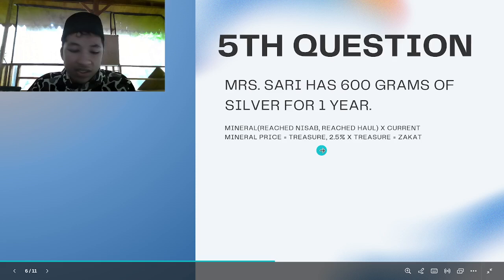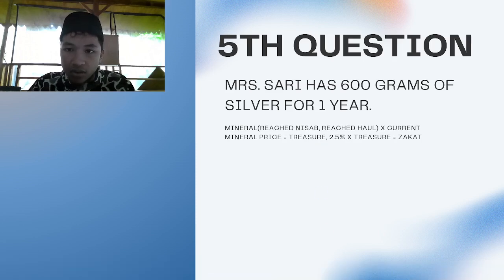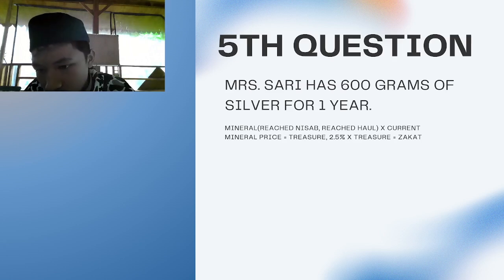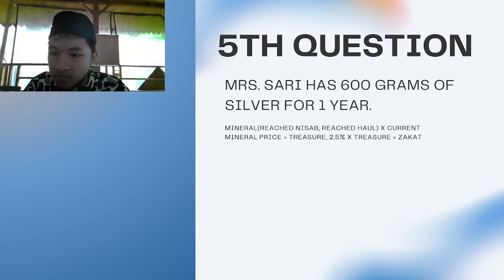Now, let's multiply it again: 600 times 50,000 is 30 million.